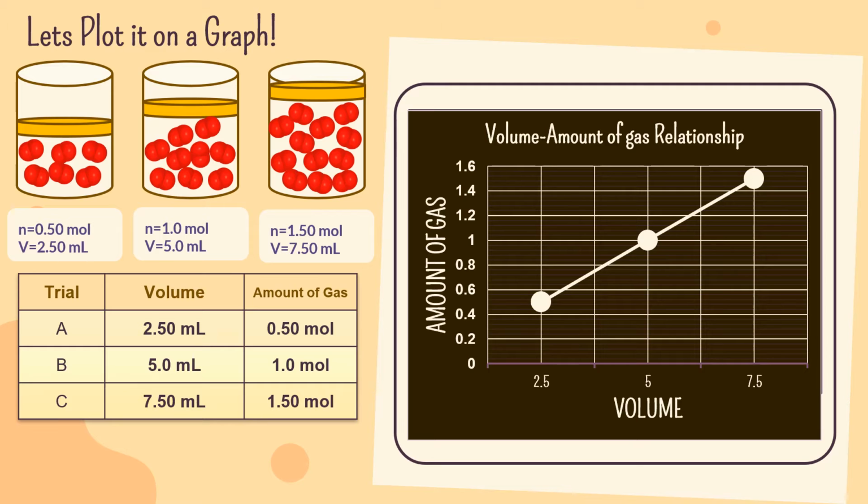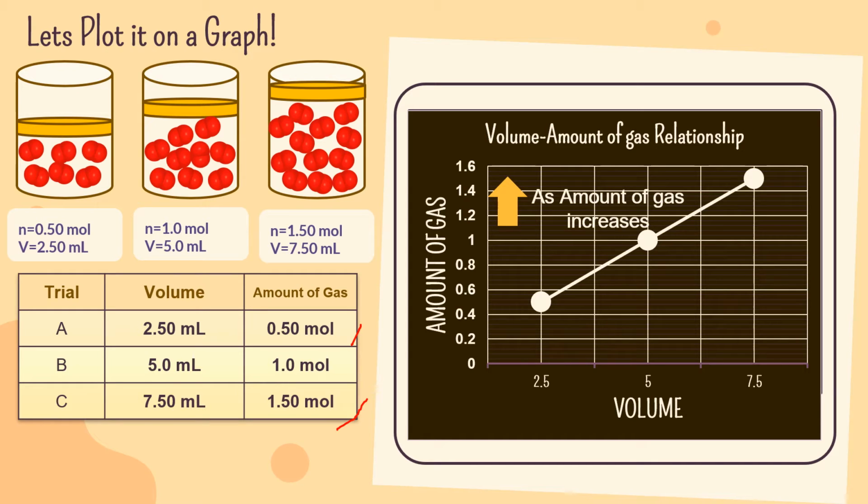So as you can see, as we add more air inside the cylinder, the amount of gas increases. From 0.50 mole, we added more air to have 1.50 moles. So the amount of gas increases.